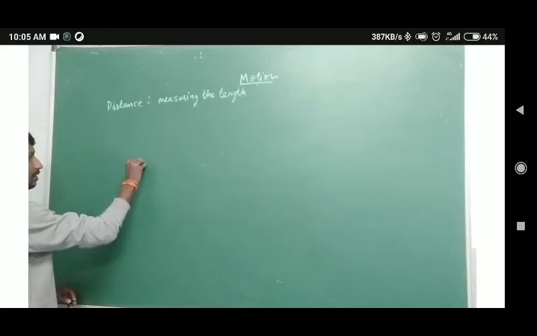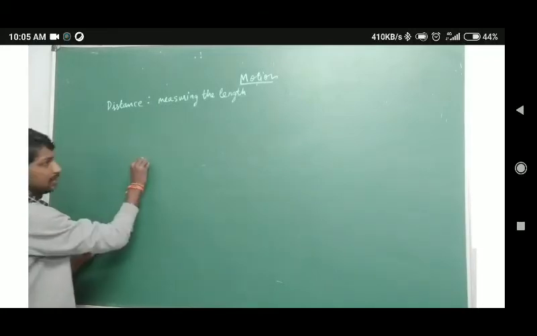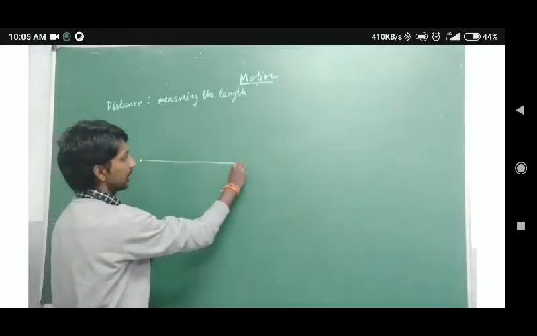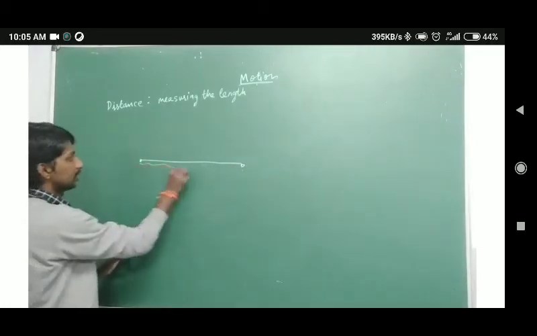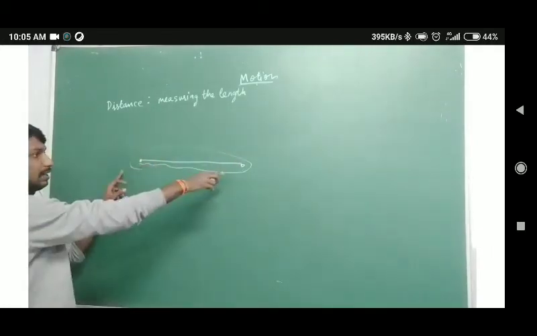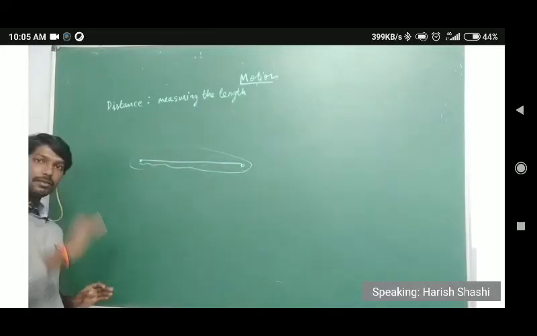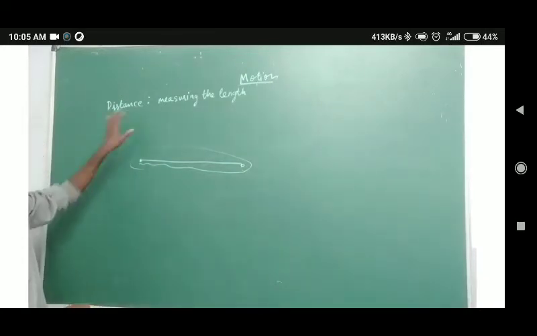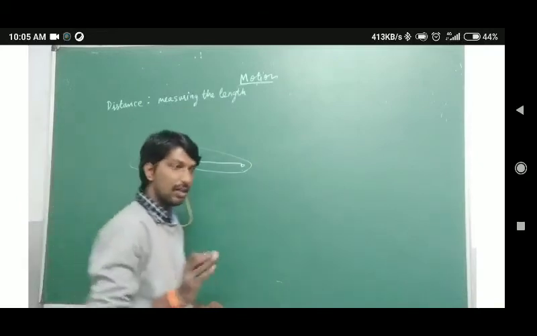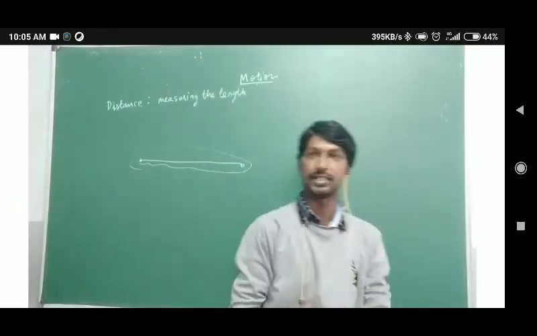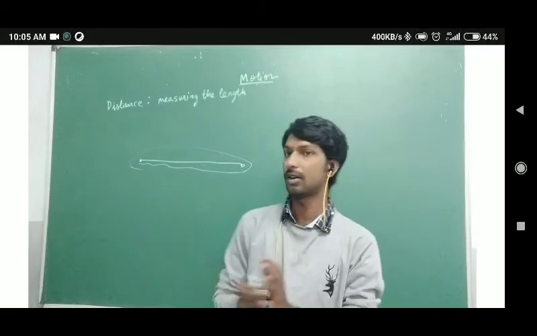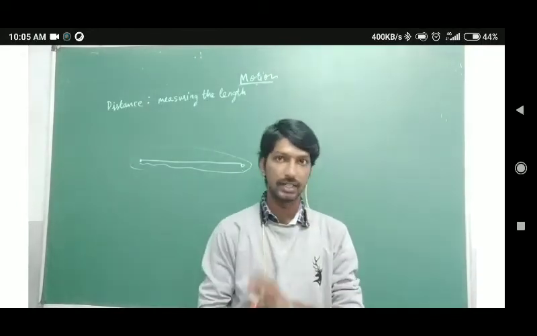If the object is here and it travels a certain length to there, this length measurement is nothing but distance. And one more thing: distance does not have a specific direction.